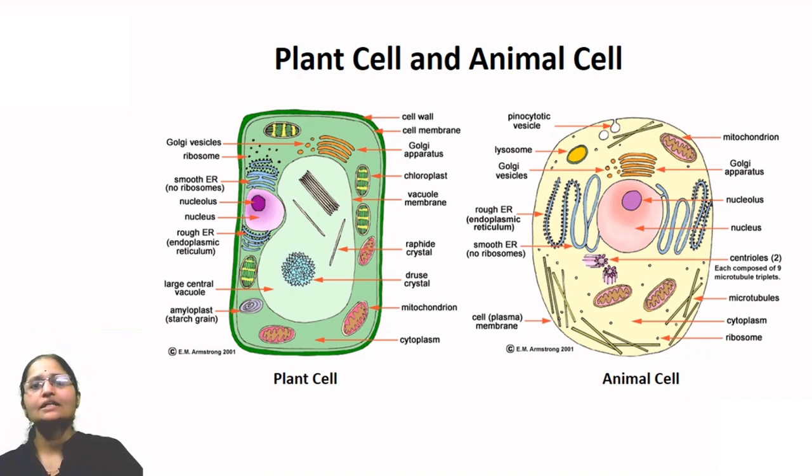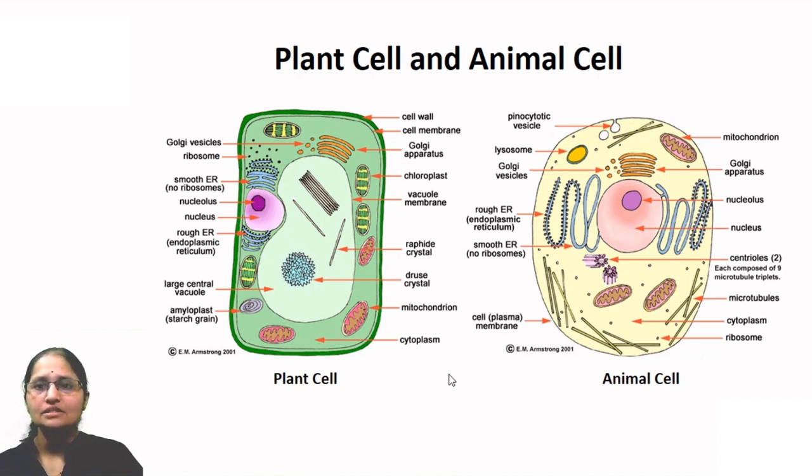So the plant cell is more rigid and has a definite shape due to the presence of the cell wall. Students, have you pointed out one more difference in the two diagrams? Here, in the case of plant cells, there is a large vacuole. Such a large vacuole is not seen in the case of animal cells.